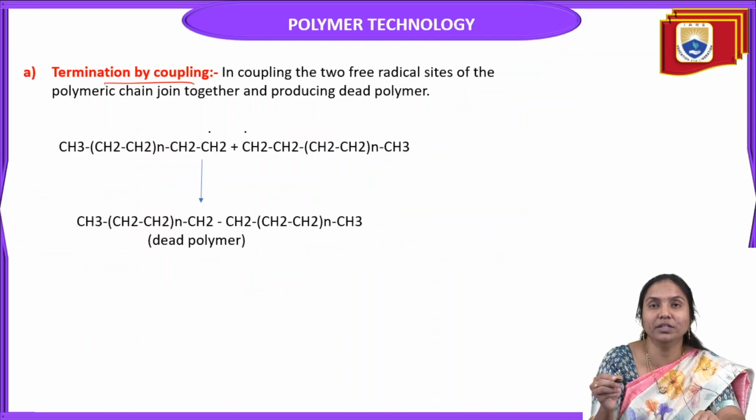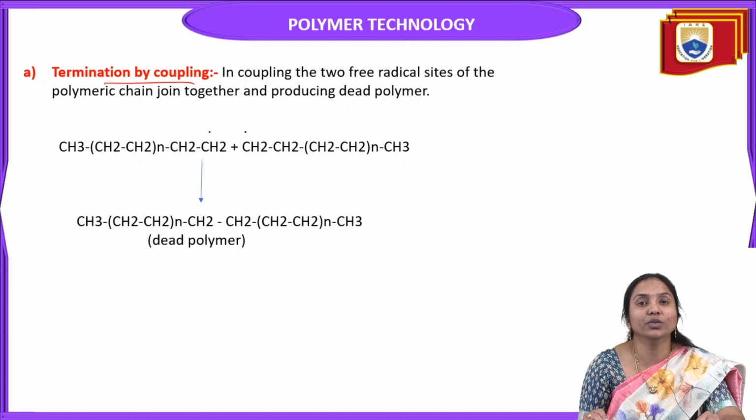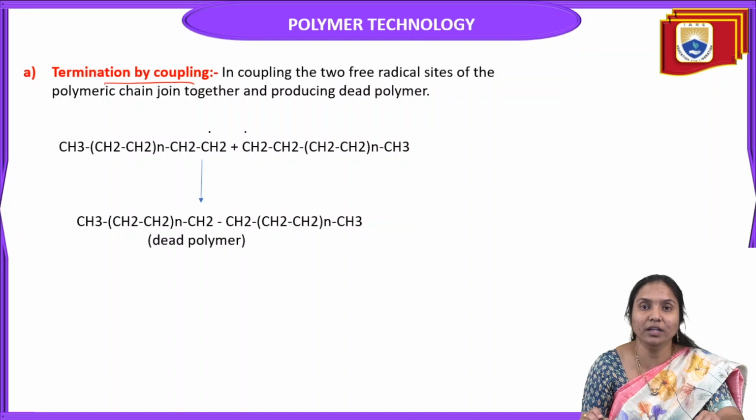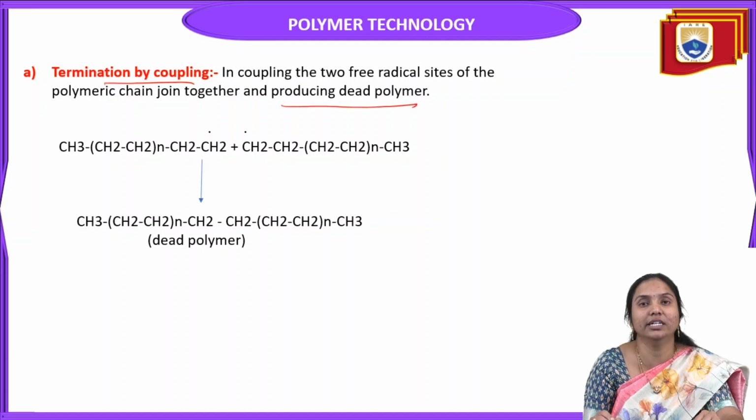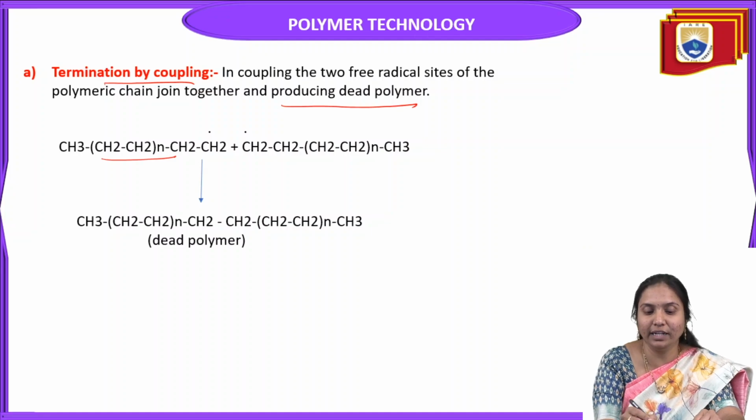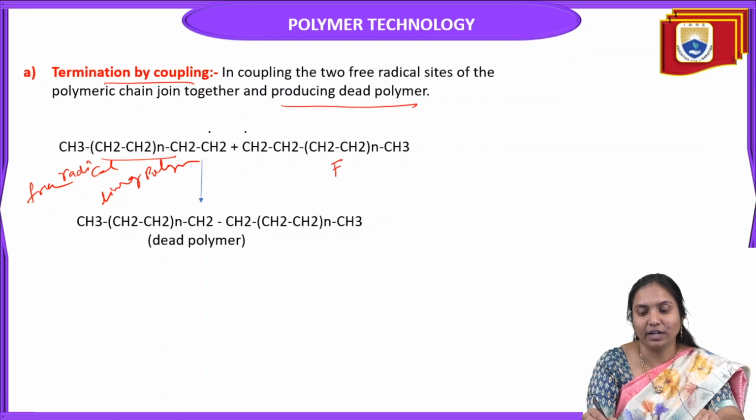First, termination by coupling. In coupling, two free radical sites of the polymeric chains join together, producing a dead polymer. In the propagation step, a free radical living polymer is formed, with a radical site.